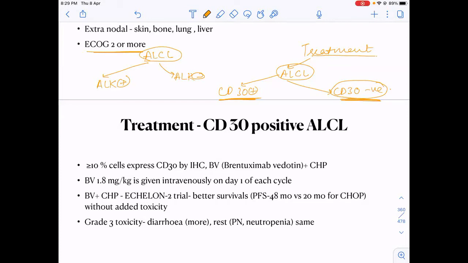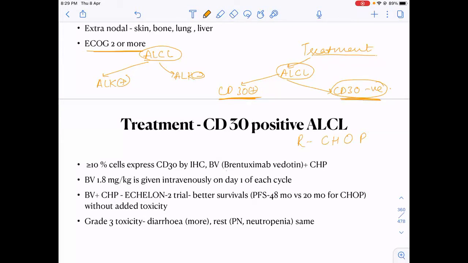So if the patient is CD30 positive, then our treatment is, the usual treatment for most of the lymphomas is CHOP. Why aren't we giving rituximab in this patient? We can give rituximab also. Why have I missed rituximab? What have I done?